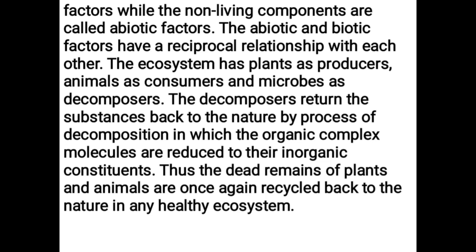The decomposers return the substances back to the nature by process of decomposition in which the organic complex molecules are reduced to their inorganic constituents. Thus, the dead remains of plants and animals are once again recycled back to the nature in any healthy ecosystem.